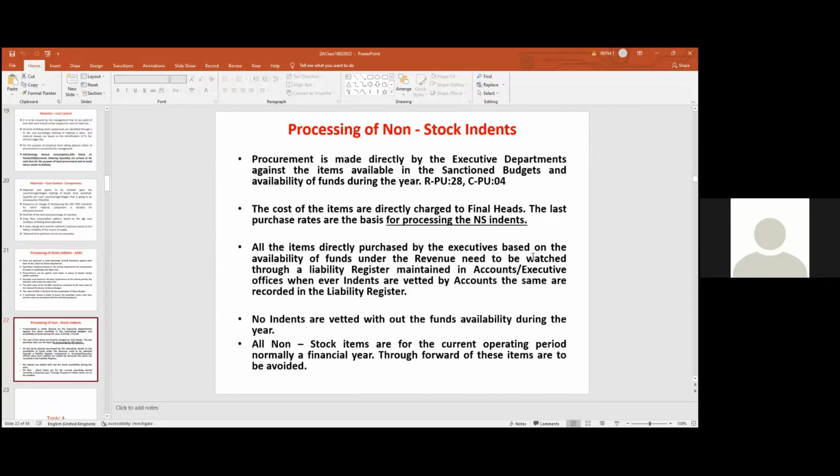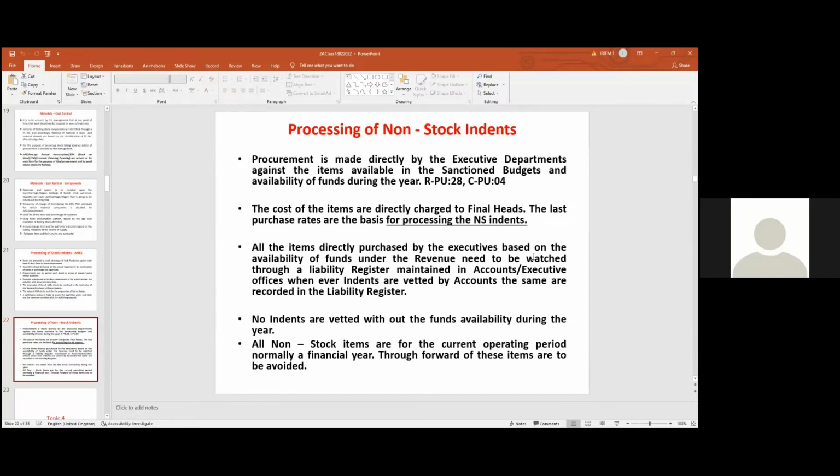We will maintain a liability register. What is the purpose of liability register? It is to record the processing of non-stock indents and regulating the procurement of the direct purchases based on the availability of the fund, based on the availability of the budget grant against that primary unit. This is the purpose. So non-stock indents are all subject to vetting by accounts officer.